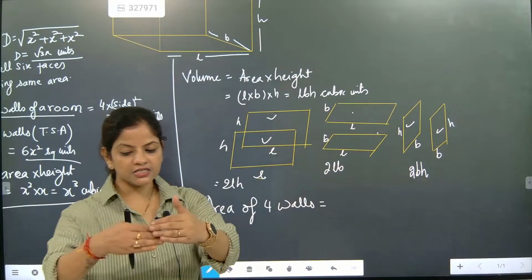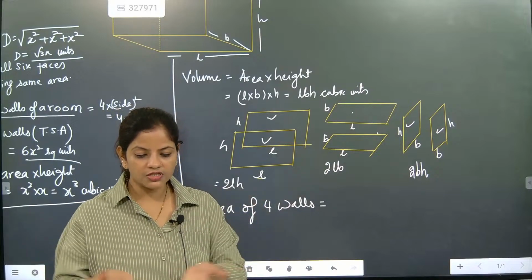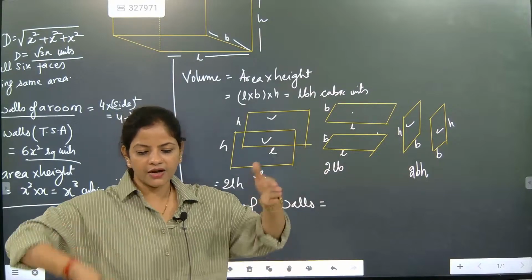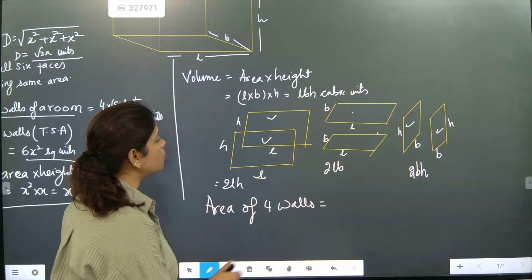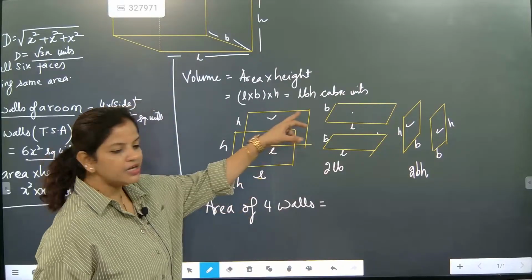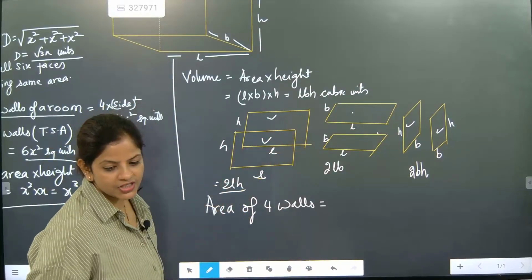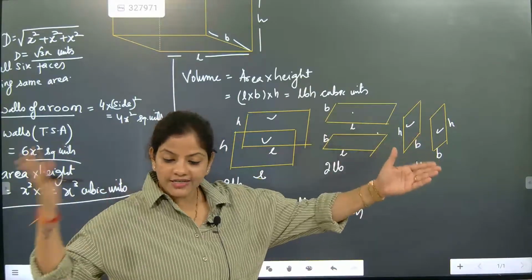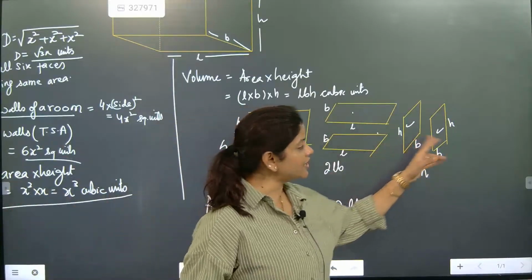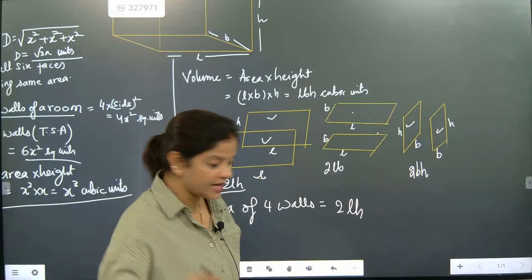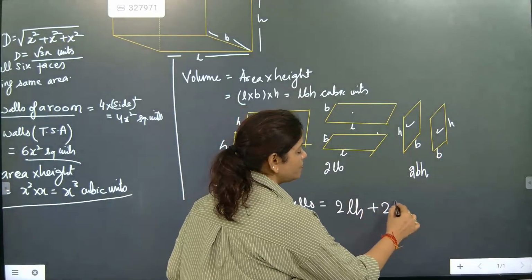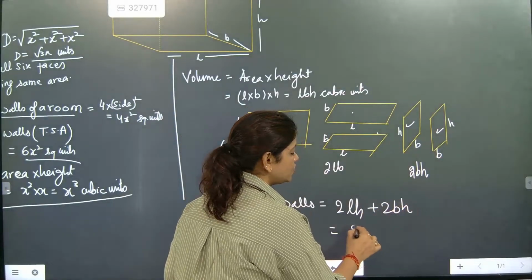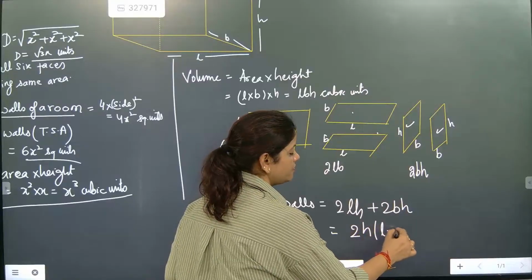So it is enclosed like this, with 4 walls: front, back, left and right. What formulas are there? For front and back, the formula is 2LH, so we will write 2LH. For left and right sides, we will write 2BH. Now we take 2 common and H common, and it becomes 2H(L plus B).